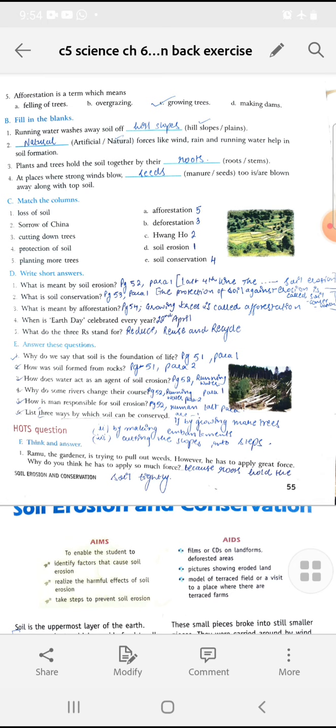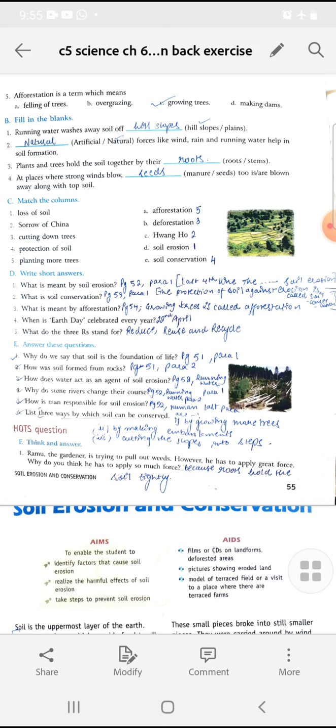Coming to the B part, what is soil conservation? It is given on page 53. Okay, I have already given D2 over there. Coming to the paragraph soil conservation, the protection of soil against erosion is called soil conservation. Okay. Coming to the next part, that is what is meant by afforestation. That is given on page number 54 of your book, sorry, and I have written it on the side there. You can also write down growing trees is called afforestation.